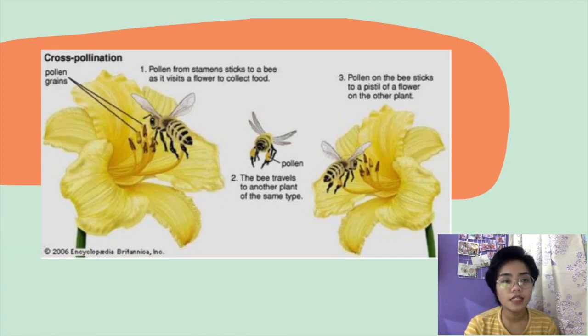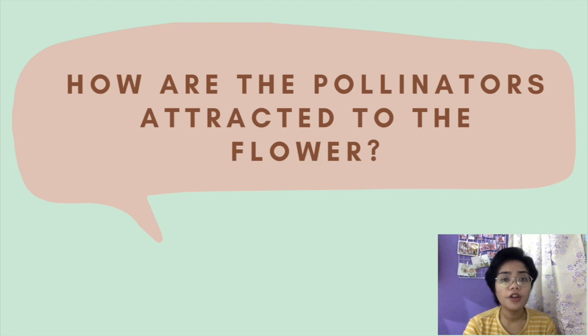So as you can see in this illustration, when a bee comes in contact with a flower, the pollen is deposited on the bee's body, which is then transferred to another flower as the bee travels from flower to flower. So how are the pollinators attracted to the flowers?